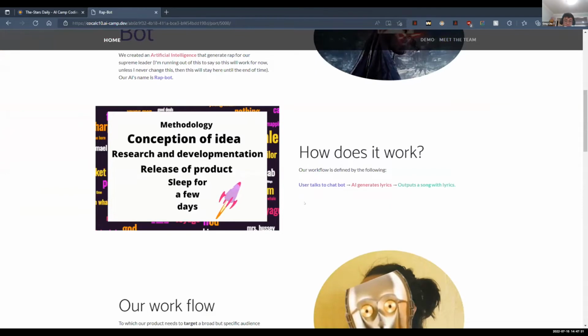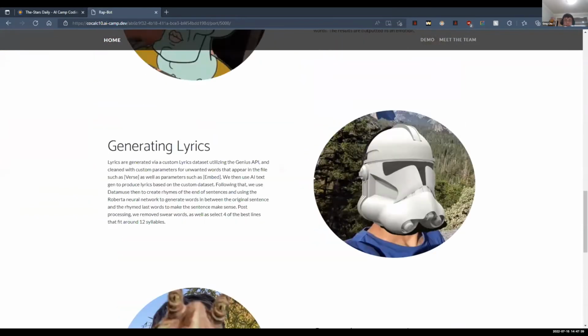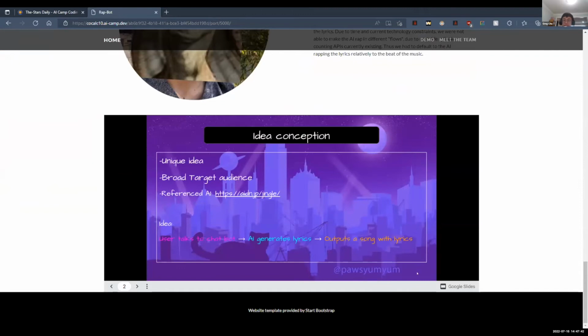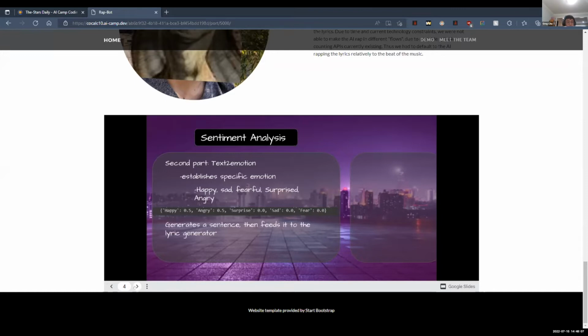The sentence structure we'll have is quantifying adjective, noun, adverb, verb, preposition, quantifying adjective again, and then the last noun. So for example, a few happy penguins angrily walked alongside the dogs. In this sentence, the base emotion would be happiness, and the specified emotion found from the second AI would be anger. And then the prompt that will be generated from this will be fed to the lyric generator, once again following the structure of sentence in and sentence out, which will soon generate the rap.